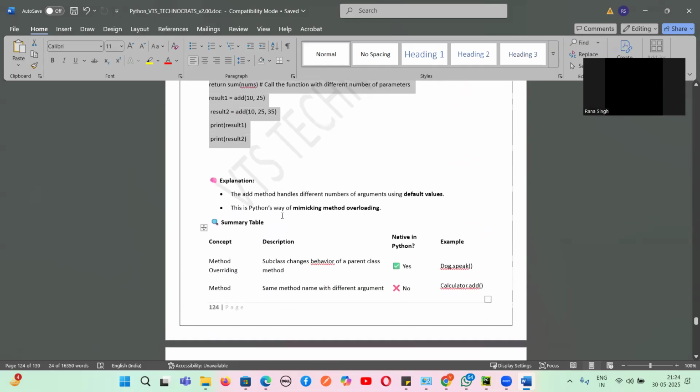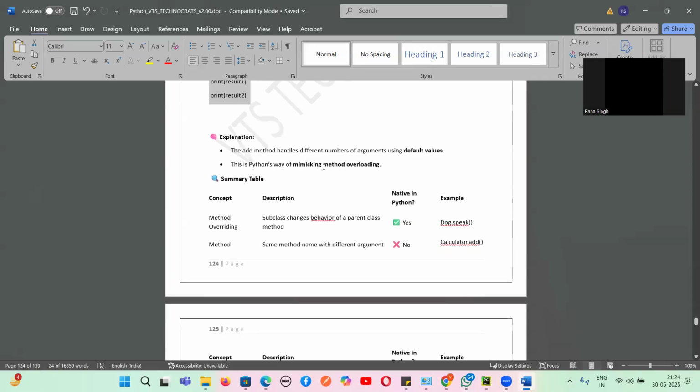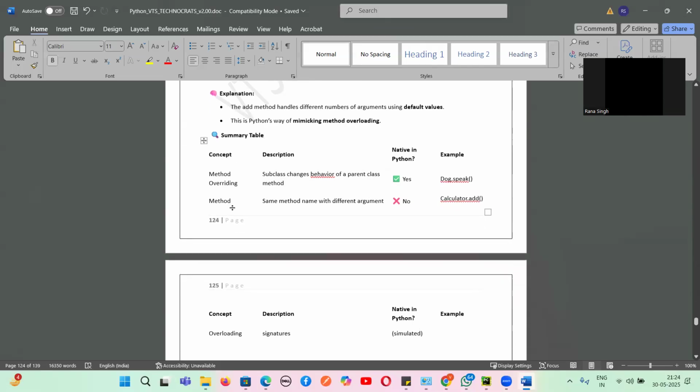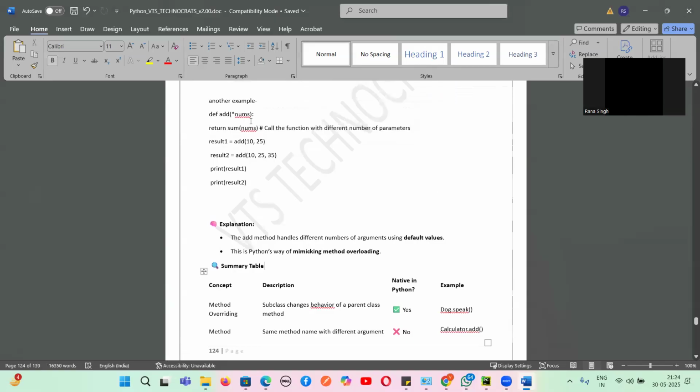So this add method handles a different number of arguments using default values. This is the Python way of mimicking method overloading. So method overriding is where a subclass changes the behavior of a parent class method. This is native in Python. And in method overloading, what will happen is that the same method name is used with different arguments. It is not natively supported in Python, but we have used something called star numbers to achieve it.